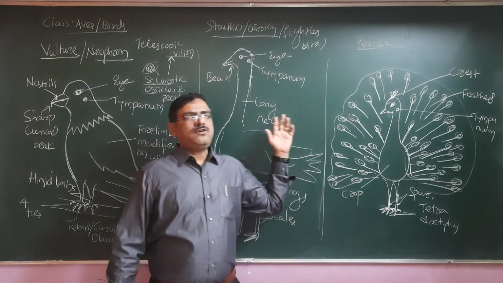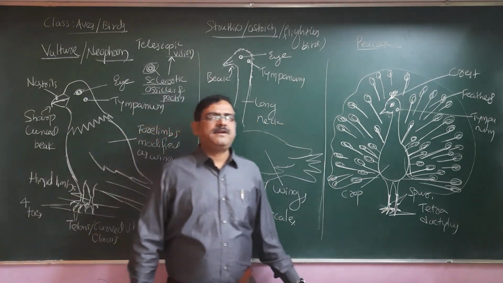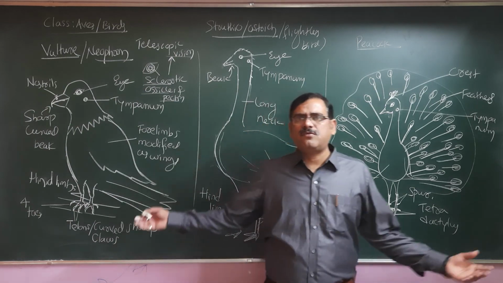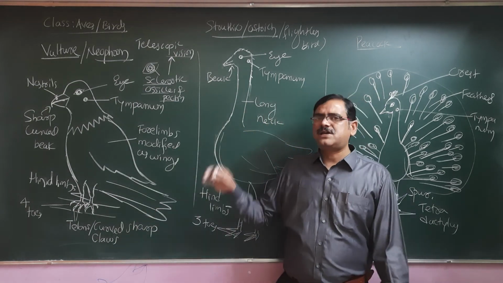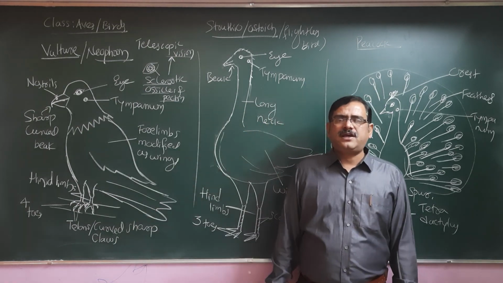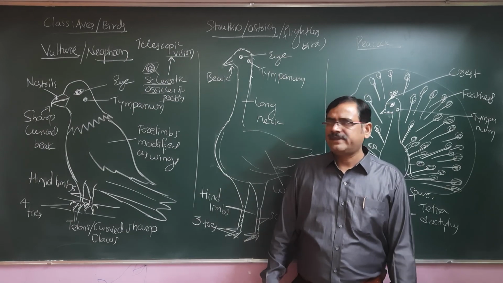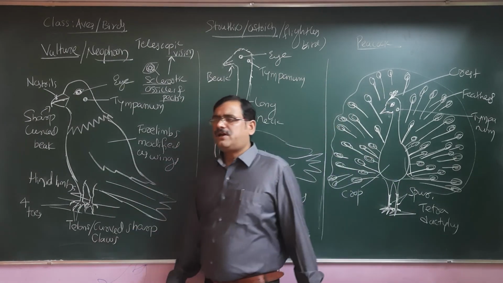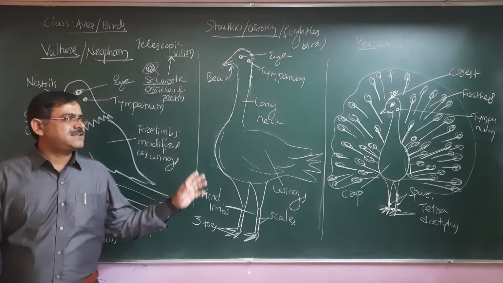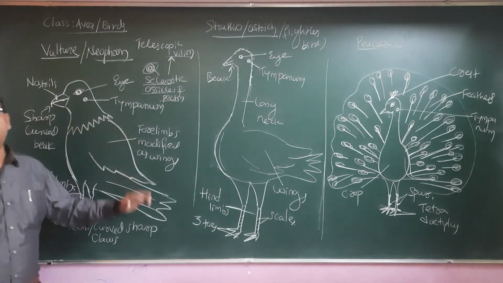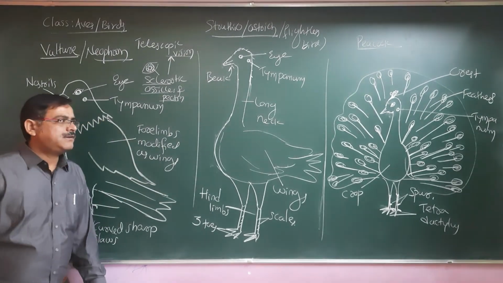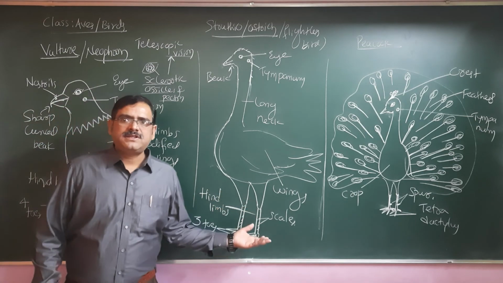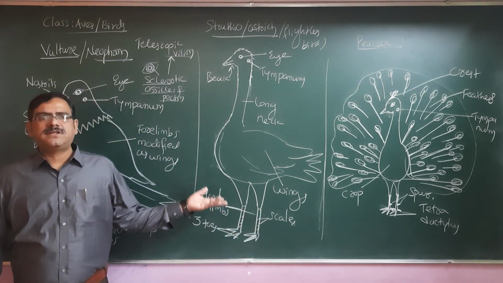All of these birds definitely have hollow bones and air sacs, but the ostrich has solid bones and no air sacs, but it has the urinary bladder. So this is all we have discussed as some of the important examples and their peculiar characters. The birds have hind limbs with scales, with digits, with claws.